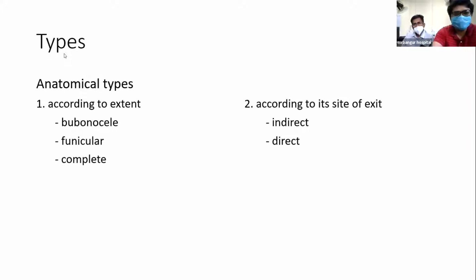Now, types of inguinal hernia. First, anatomical types. According to its extent: bubonocele, funicular, and complete. Bubonocele and funicular are incomplete types.